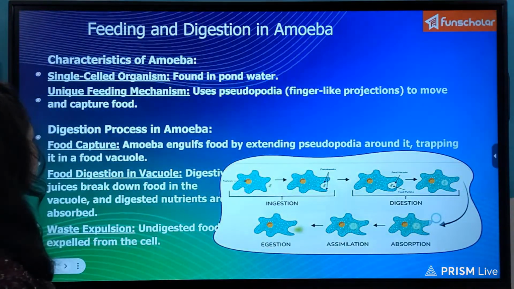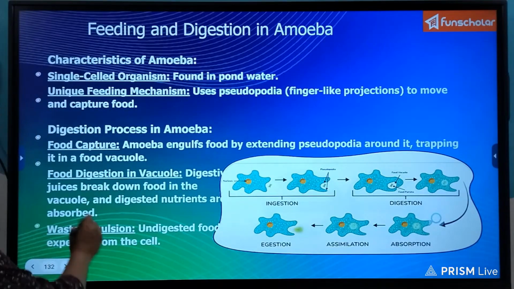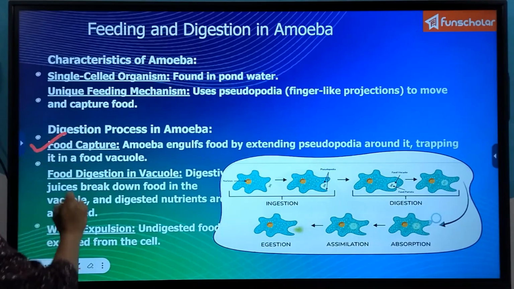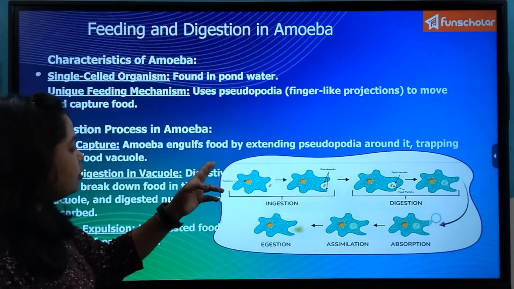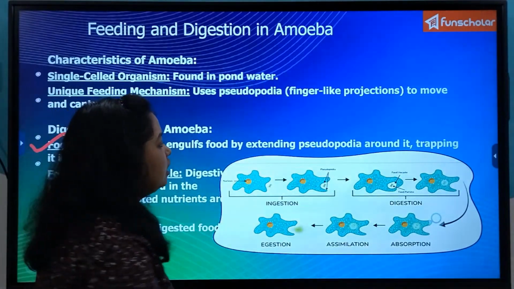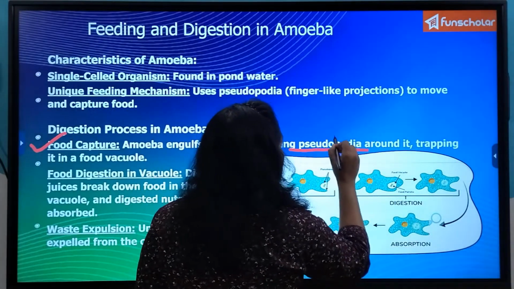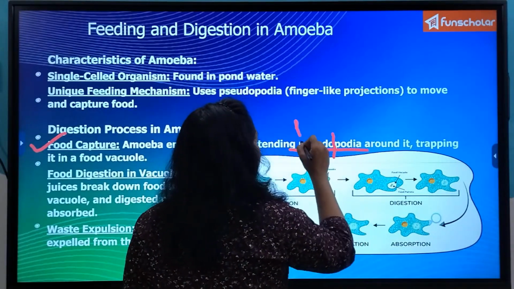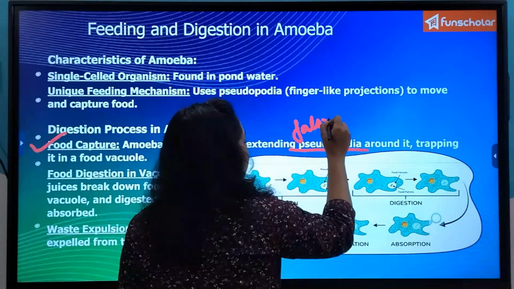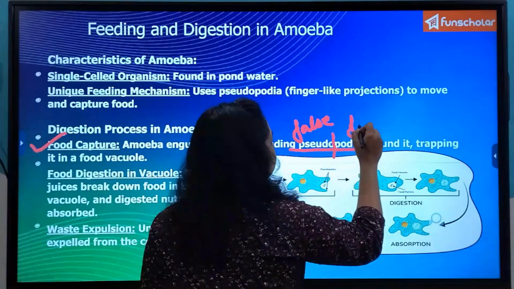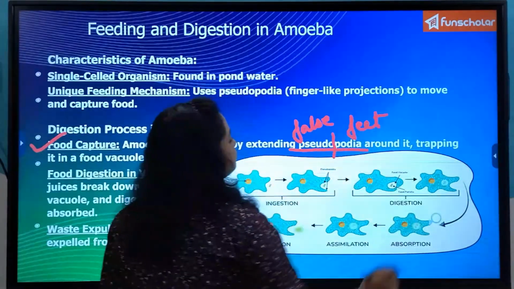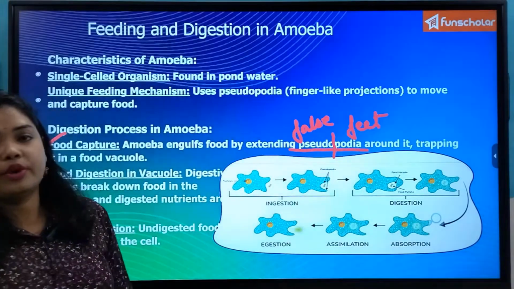What is that? You have already watched in the video that first it captures the food, that amoeba will engulf the food by extending pseudopodia. Pseudo means false and podia means feet. So the term relates to false feet. Why?